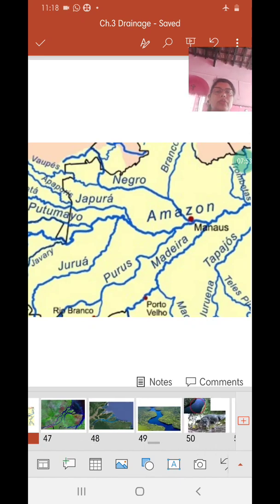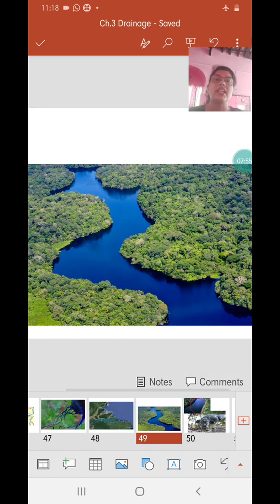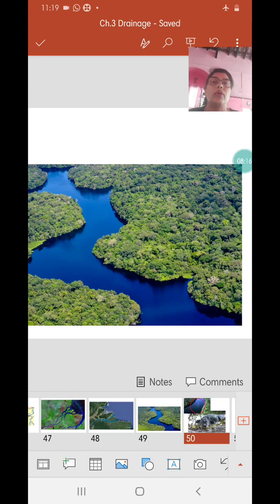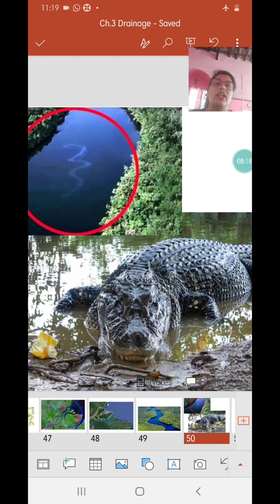So the river Amazon is navigable right from its source in the Andes right up to the mouth of this river, and therefore it is useful. Of course, this is a highly inaccessible area and therefore not many people reside over here. The tribal people mostly reside here, but at the same time it is navigable all along its length.